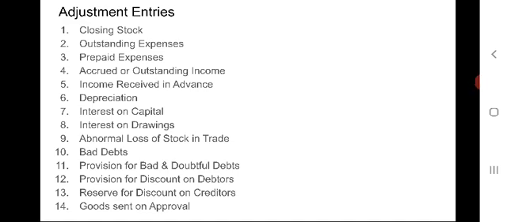Merely preparing the balance sheet with the given balances is not right. Some of the items which are not recorded so far are to be shown in the final accounts, financial statements.